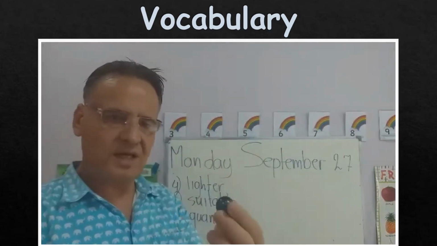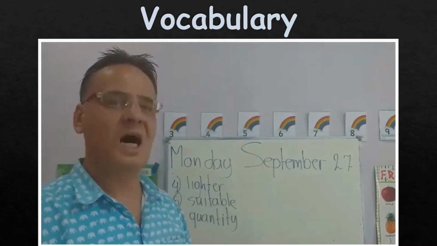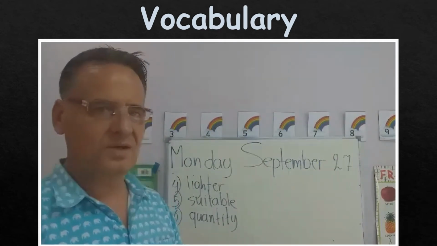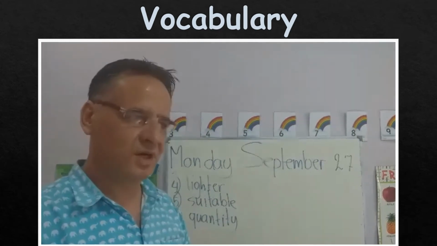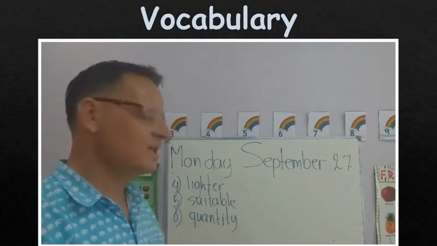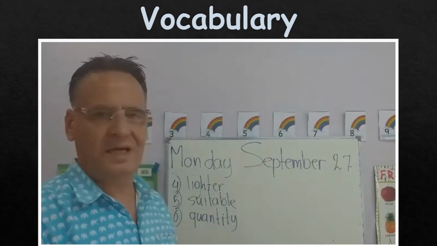The quantity of marbles that I have is 100. So it just means how many or how much in weight. So what is the quantity of your sugar? I have 500 kilos of sugar. So the quantity is 500 kilo. So it just means how much or how many.